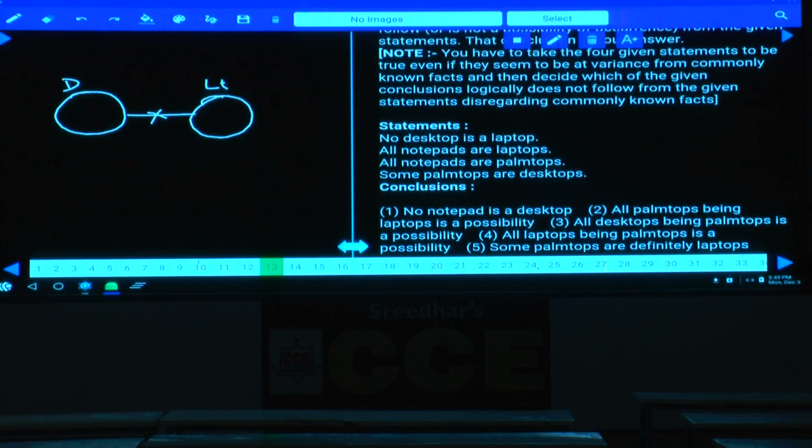And all notepads are laptops. All these notepads are laptops, and all notepads are palm tops. All these notepads are palm tops. And some palm tops are desktops. Some of the palm tops are desktops, and it can be written like this, isn't it? Some palm tops are desktop. Then tell me what is your answer here.